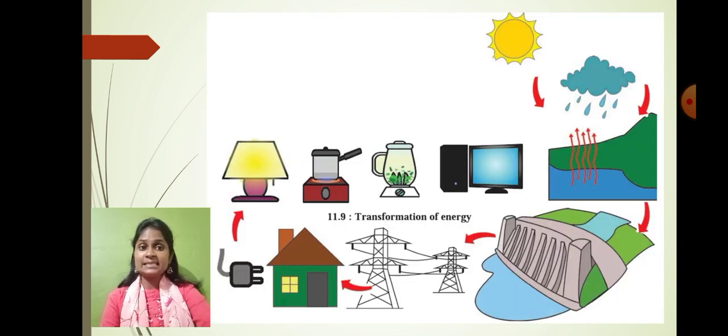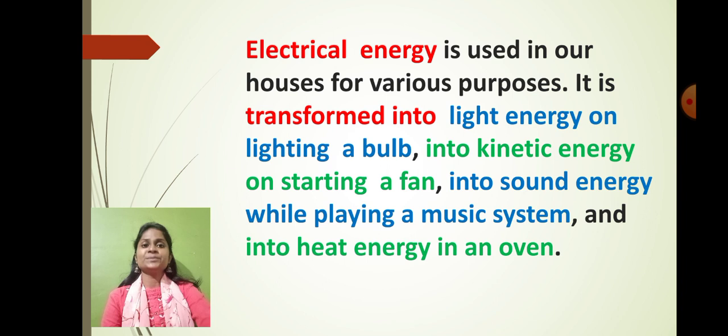Okay, so you can see that over here, from the dams the electrical energy has been produced, and this electrical energy has been supplied to the house and industrial level. So this electricity has been used for various purposes, as you can see here in this image, right? The electrical energy is used in our houses for various purposes, right?